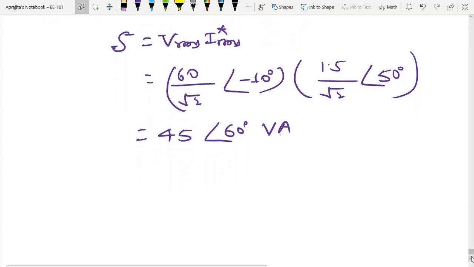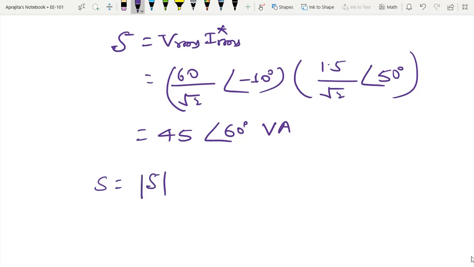From this I can calculate the apparent power, denoted by S, which is the magnitude of the complex power, that is 45 volt ampere.